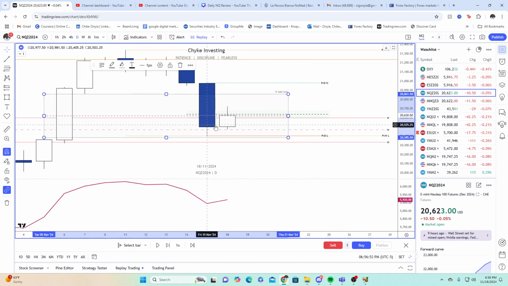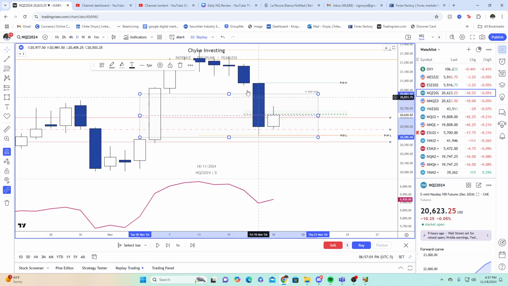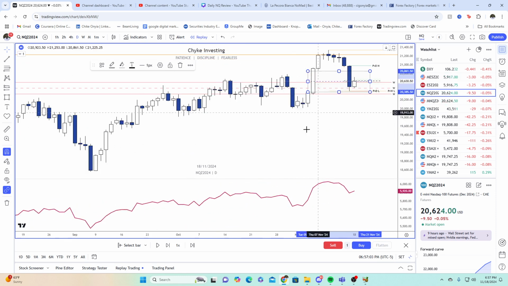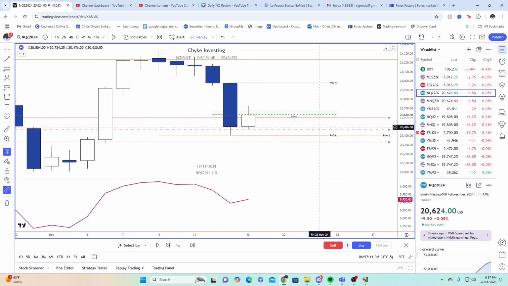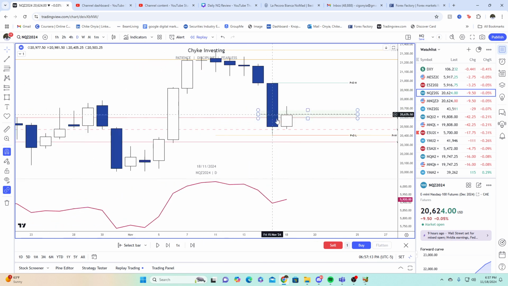You close through it, and it kind of looks like we're using the consequent encroachment here as support. So if we see price expanding further and we create a bearish order block going lower, I probably anticipate seeing this stay open and we could see some expansion lower to maybe even this inefficiency, below all these RRs. These are some hypotheses. We just have to see how price interacts with the PD arrays, okay? But that's what happened on the daily so far.